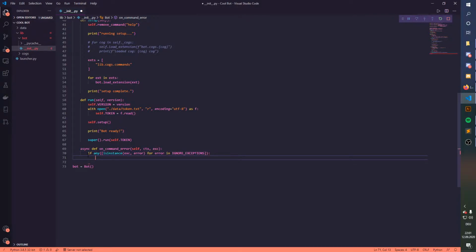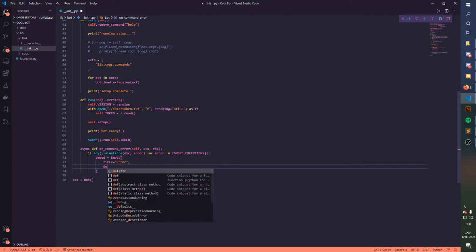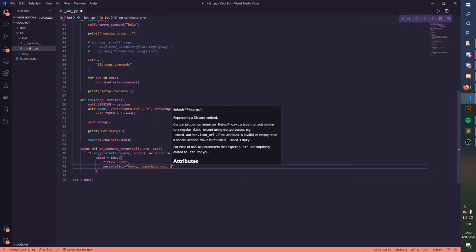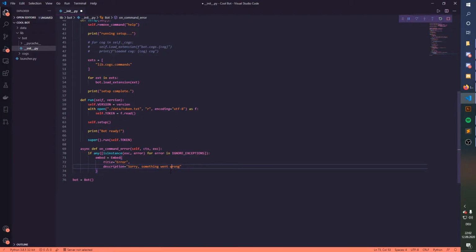We're just gonna say embed equals embed. We're simply creating a Discord embed with title equals error and description equals sorry, something went wrong, like this. Remove the typo anyway, and down here we're just gonna say await ctx.send embed equals embed.